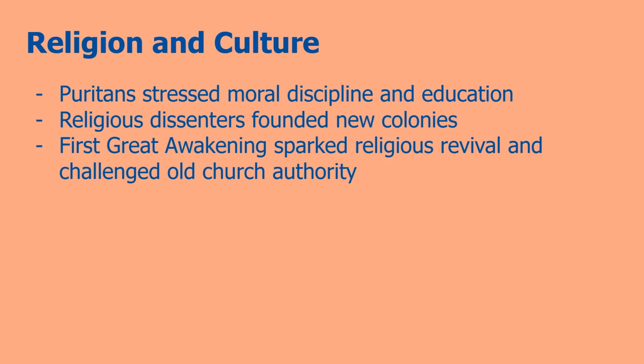So, religion and culture. The Puritans, who mainly occupied the Northeast, stressed moral discipline and education. It's probably the strictest religious sect of Christianity. Then you have the religious dissenters, who founded new colonies. These people, like I said earlier, mainly found refuge in the middle colonies.